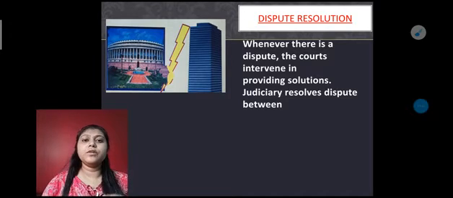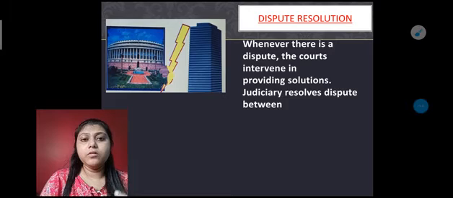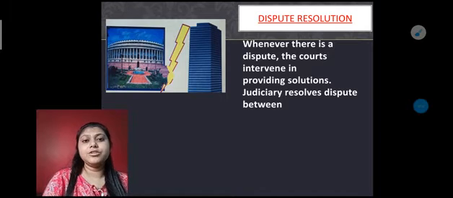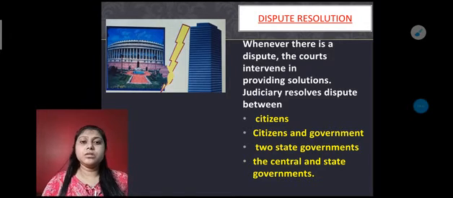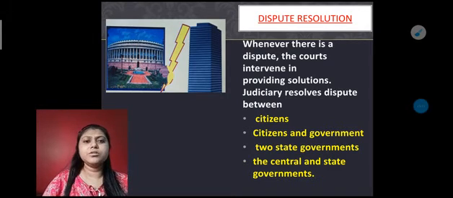So now we have to know what the fields are where the judiciary plays a role as an active guardian. If a problem arises between any two citizens, or among different citizens of the society, then the court always tries to solve it. If a dispute arises between the citizens and the government, then also the courts are responsible for solving it.